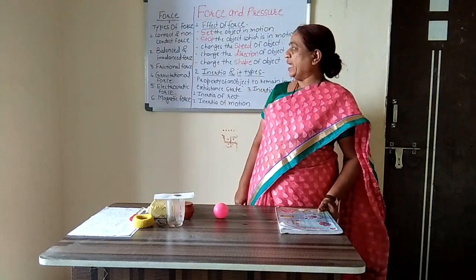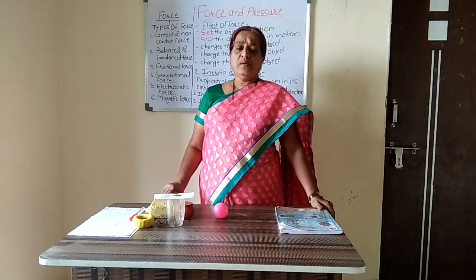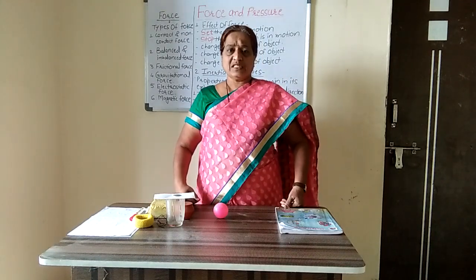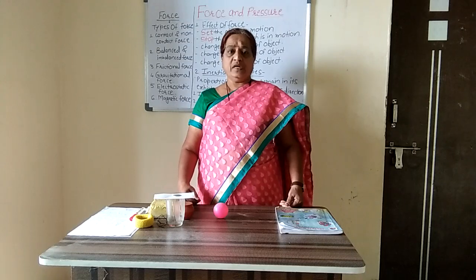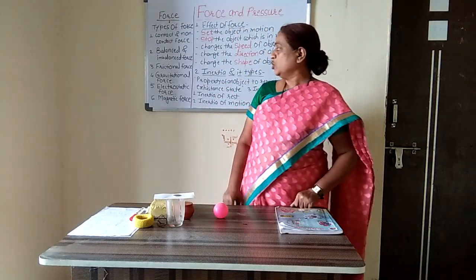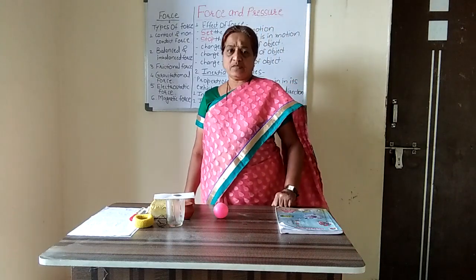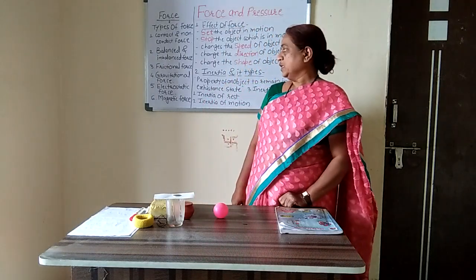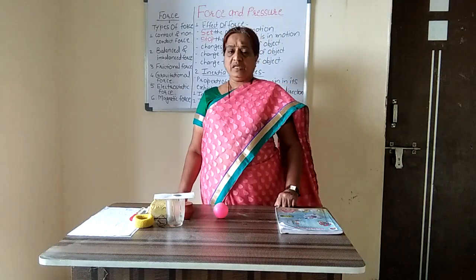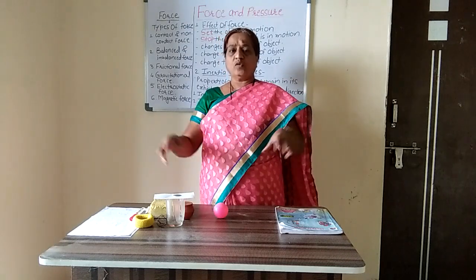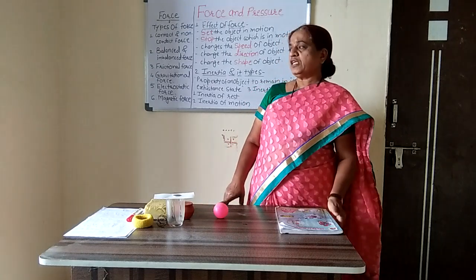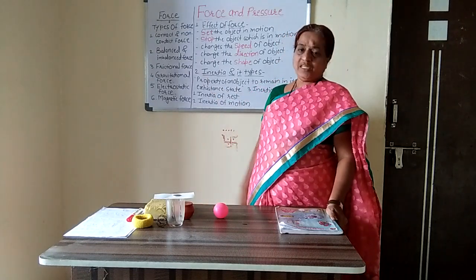Then we discussed balanced force and imbalanced force. Balanced force is where the magnitudes of the forces are the same, but the directions are different, and therefore the net force on the object is zero, and hence no displacement of the object takes place. That is a balanced force. Then we discussed the imbalanced force, where two or more forces are exerted at the same time and the net force is not zero. That is an imbalanced force.